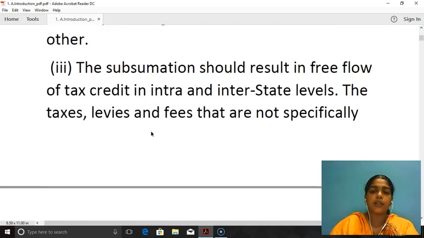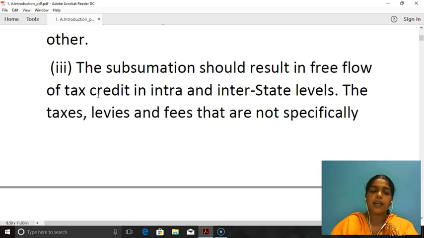The subsumation should result in free flow of tax credit at the intra and interstate level. This is very important. What happened was that there were various taxes which could not be used as a credit. For example, octroi tax which was paid in Maharashtra could not be used as a credit by a trader who is transporting goods, by a trader who is in Tamil Nadu.